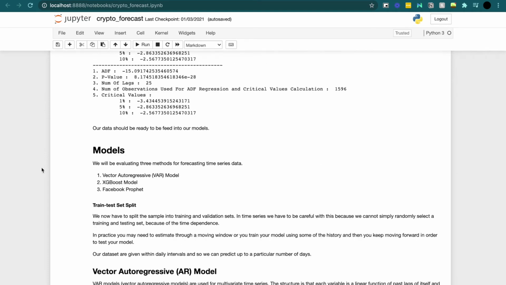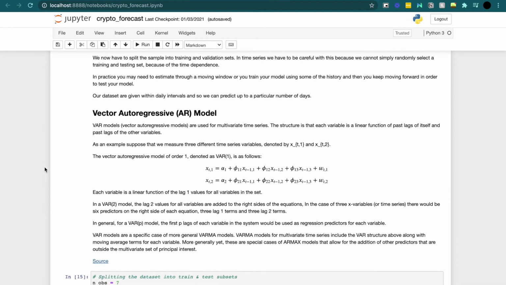Like I mentioned, the first model that we're going to be evaluating is the vector autoregressive model. Now the vector part just means that we're going to be using multivariate time series, so we're going to be using more than one variable. When we train and test our data, we have to take into consideration that we can't just take a random section to train and test our data. And so what we're going to have to do is train and test in a moving window. What you're going to see me do is take a certain amount of time in the past to train and a certain amount of time in the future to test our AR model.